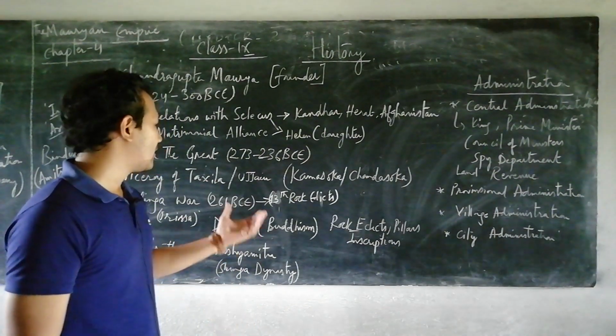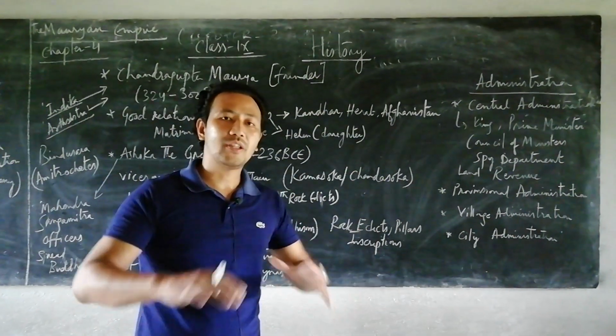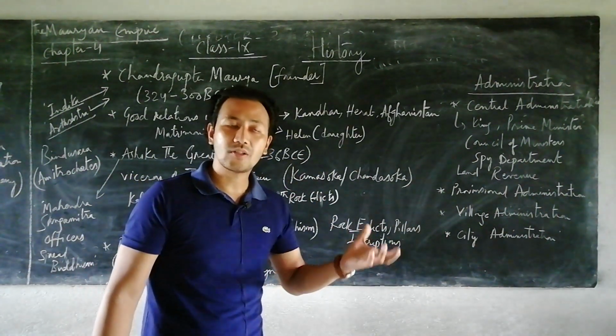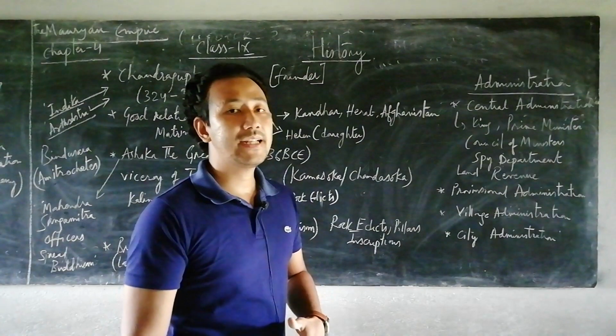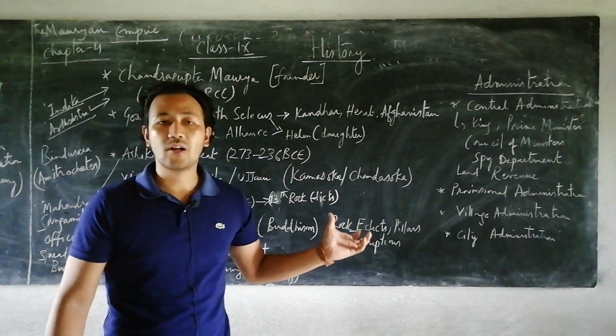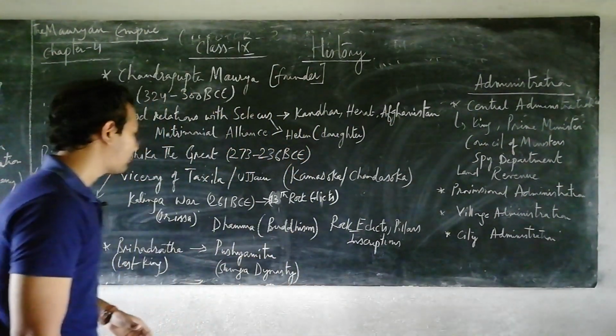Talking about the next, when we talk about the Kalinga War, all the information about the war, everything is described in the 13th rock edict, because Asoka had 14 rock edicts, and the 13th rock edict mainly talks about the Kalinga War, which was held in the year 261 BC.